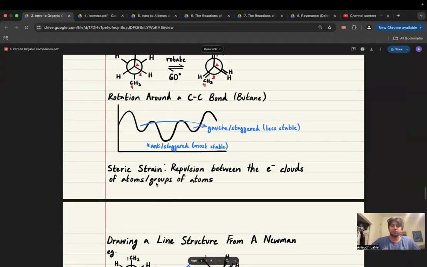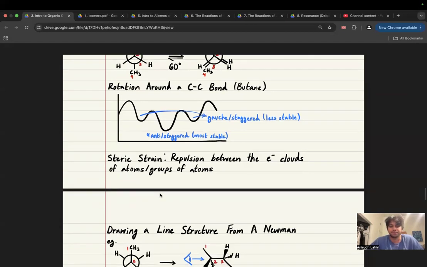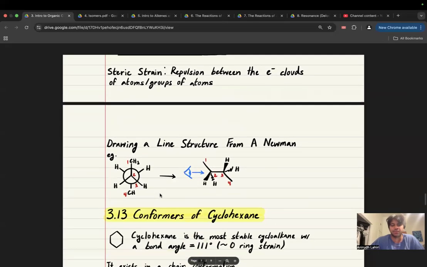So we get something called steric strain. This concept of sterics basically just means a lot of stuff in an area. Okay. And we don't want a lot of stuff in an area, right? If I already have stuff in an area, I don't want to put more stuff in the area, right? This is just unstable, right? Things don't want to be right on top of each other. Things don't want to share the same space, right? They want to spread out. So steric strain just has to do with repulsion between the electron clouds of atoms and groups of atoms. So it's more of a precise definition, right?